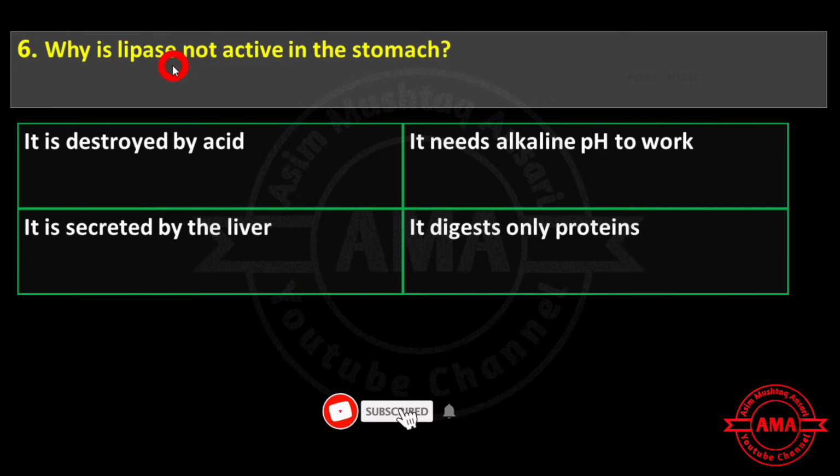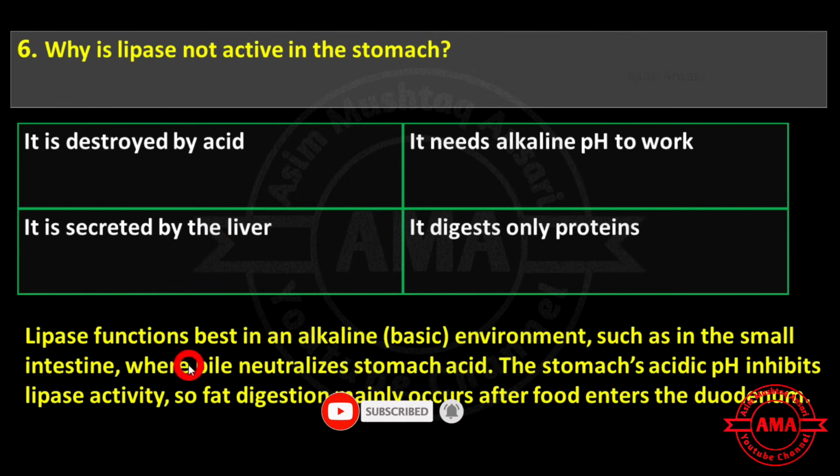Next is: why is lipase not active in the stomach? It is destroyed by acid, it needs alkaline pH to work, it is secreted by the liver, or it digests only protein? Lipase functions best in an alkaline environment, such as in the small intestine, where bile neutralizes stomach acid. The stomach's acidic pH inhibits lipase activity, so fat digestion mainly occurs after food enters the duodenum. So the exact answer is it needs alkaline pH to work.